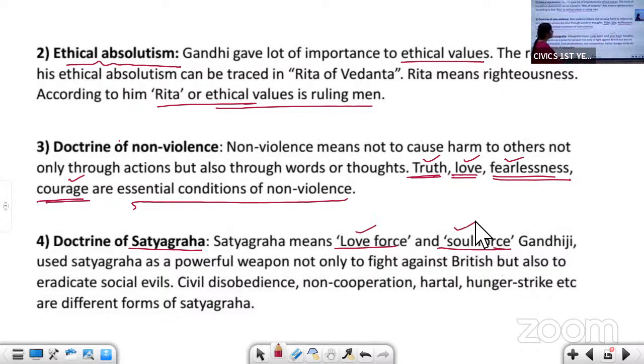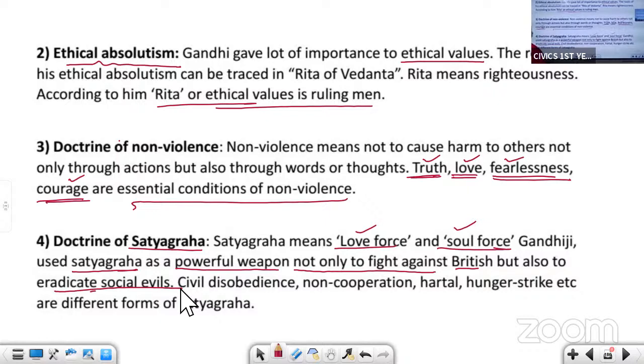Gandhiji used Satyagraha as a powerful weapon, not only to fight against the British, but also to eradicate social evils.